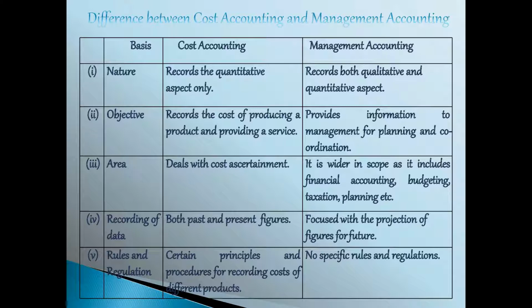Third point, area. It deals only the cost ascertainment. That is, we can find out the cost of a product only. But in case of management accounting, it is a very wider area. The manager can know the financial position of the company. Thereby, they can set standards for a future period through budgeting, and it will also be helpful for the managers to go for the taxation.